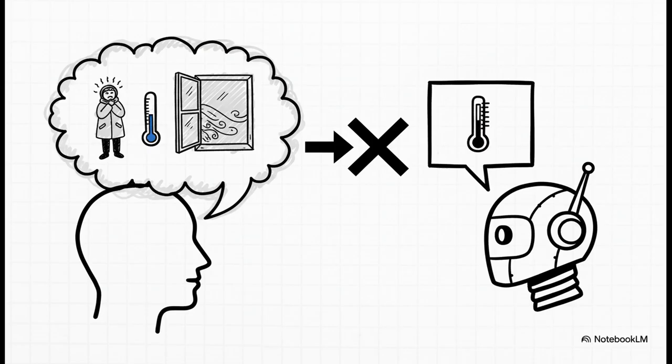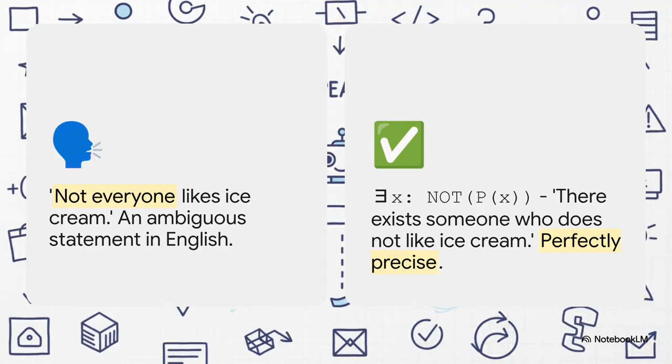No room for interpretation. And this slide just nails that point perfectly. Look at the English sentence. You can have A or B. So does that mean I can have A or B, or maybe both? It's vague. Now look at the logic on the right. It's so exact. It says, you can have A, or if and only if you do not have A, then you can have B. This is what's known as an exclusive OR. It means one or the other, but never both. See that? Zero ambiguity. That is the level of precision an AI needs to work reliably.